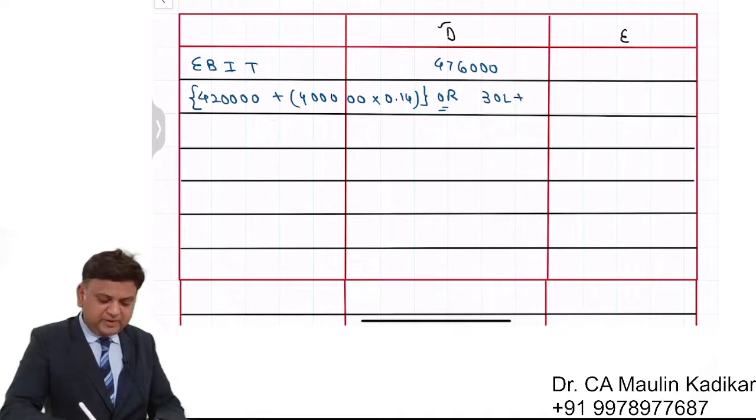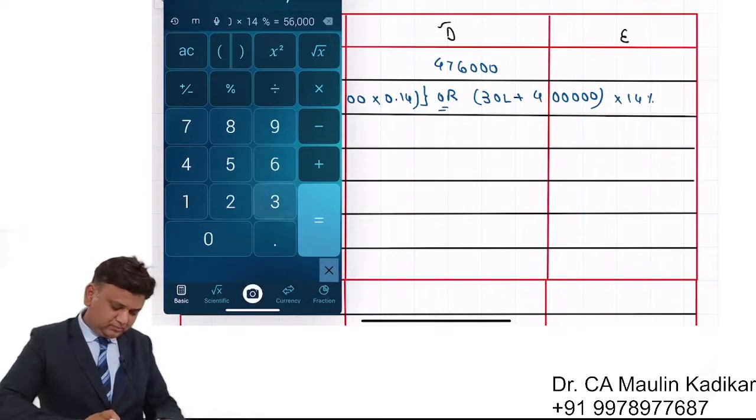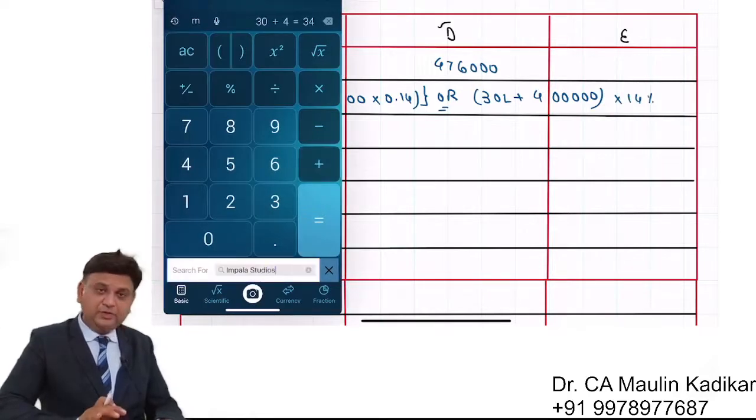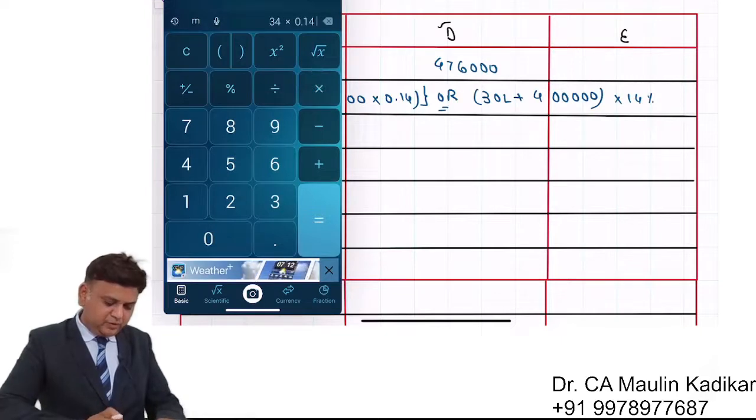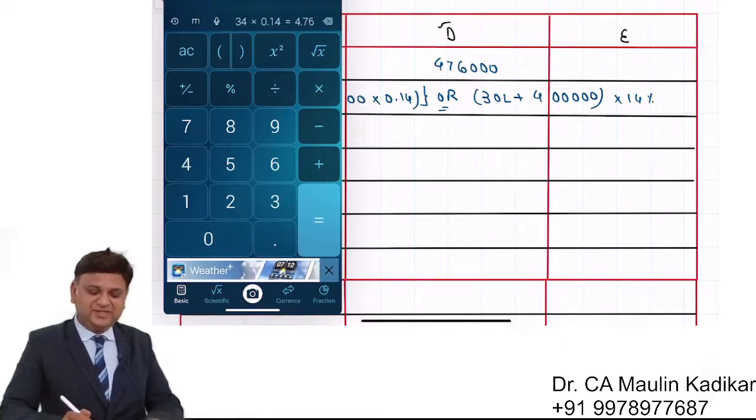We are going to expand by 4 lakhs. So the total capital employed is 34 lakhs into 14%. So 30 plus 4, 34 into 14%, 4,76,000.